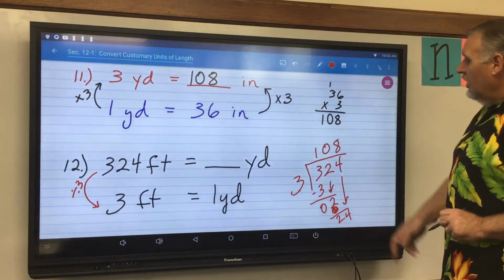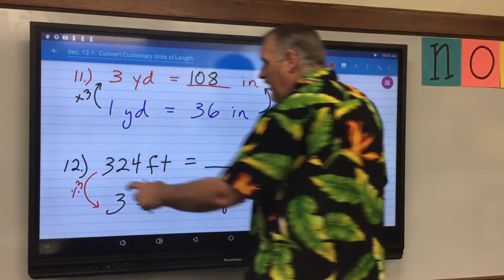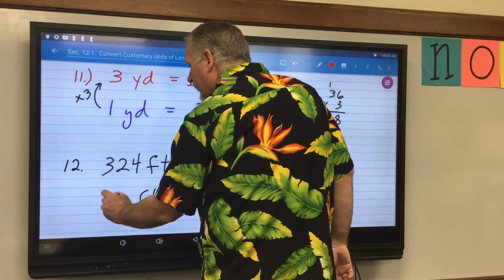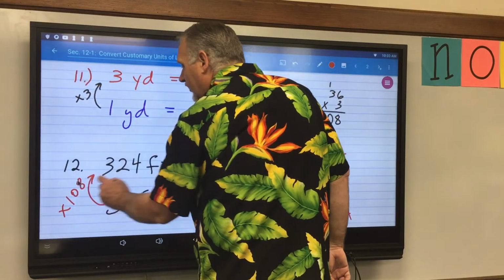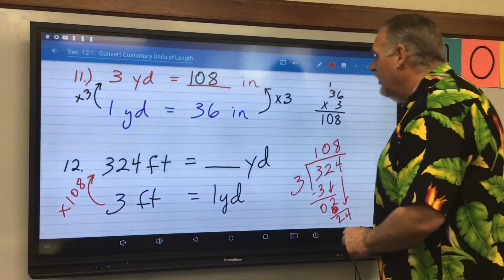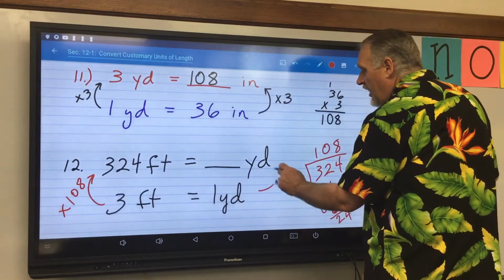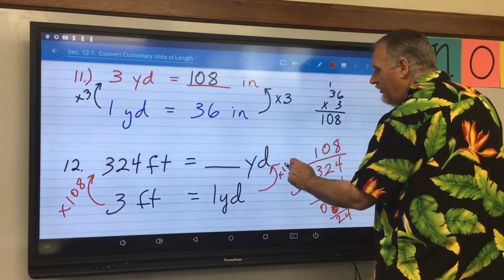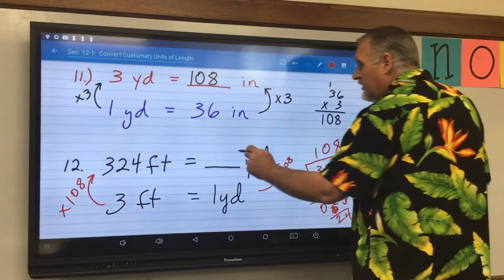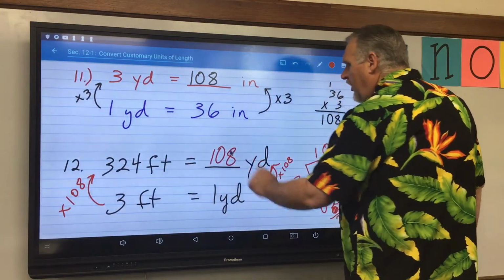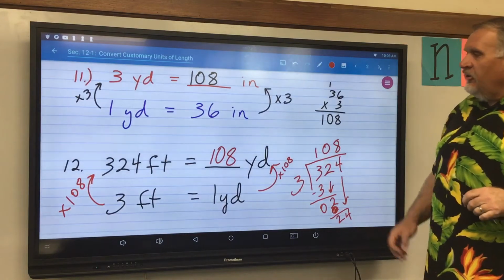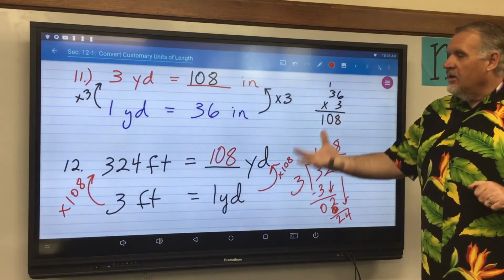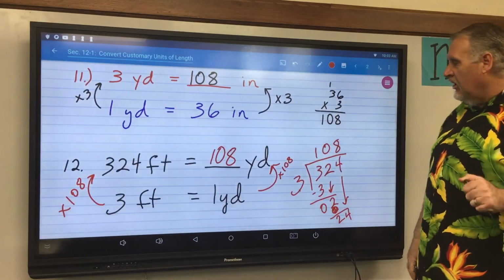So what that tells me is 3 times 108 equals 324. So then I would do the same times 108 over here. 1 times 108 is clearly 108. So what do you know? I have 108 again for this answer. So 324 feet is going to be 108 yards.